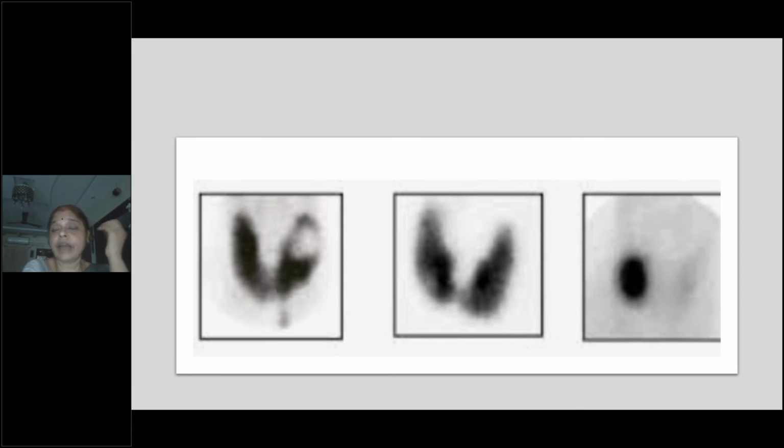So you see, iodine is a radioisotope, no? It emits gamma rays. So you can pick up the gamma rays by a gamma camera and you can see this picture. Not only in the neck, but wherever there is thyroid tissue in the form of metastasis. Even the metastases are functioning and they pick up the iodine. So they are shown as hot spots. Okay, scintigraphy, right? So here you can see all these areas. Suppose you find it is mostly in the bones. You can find in the lymph nodes sometimes this iodine uptake if it is a metastasis.